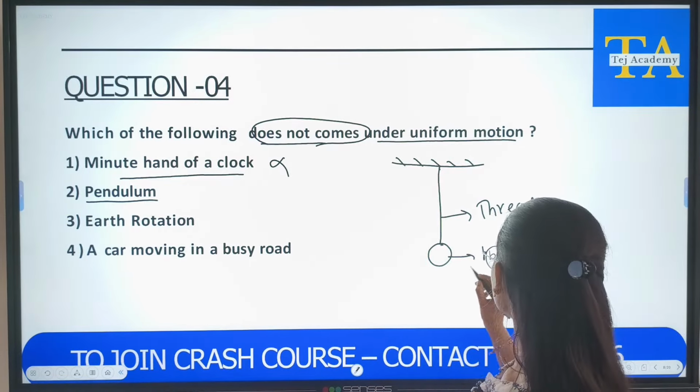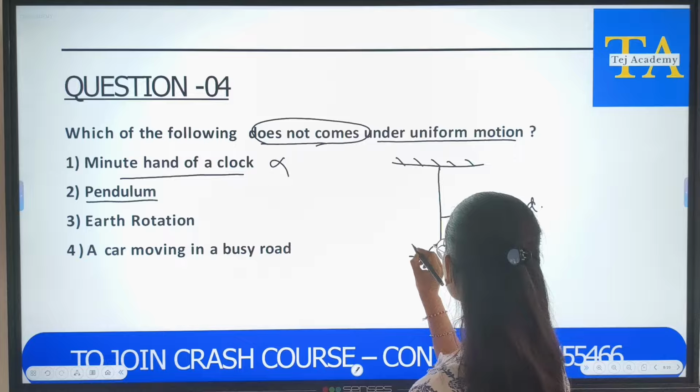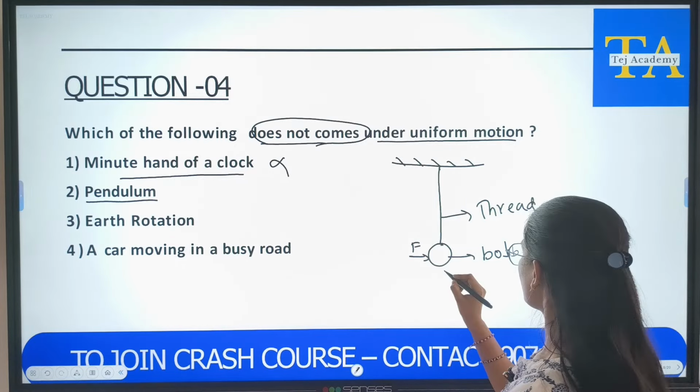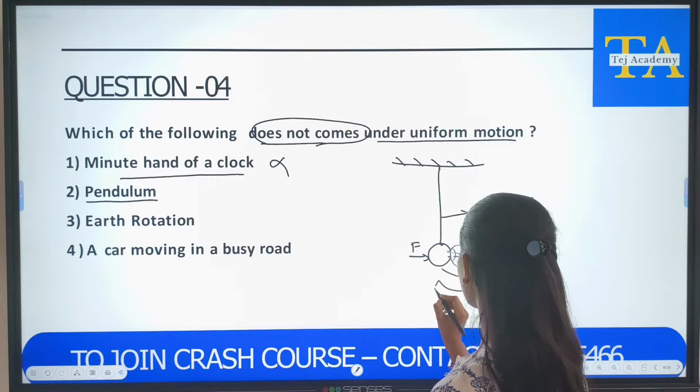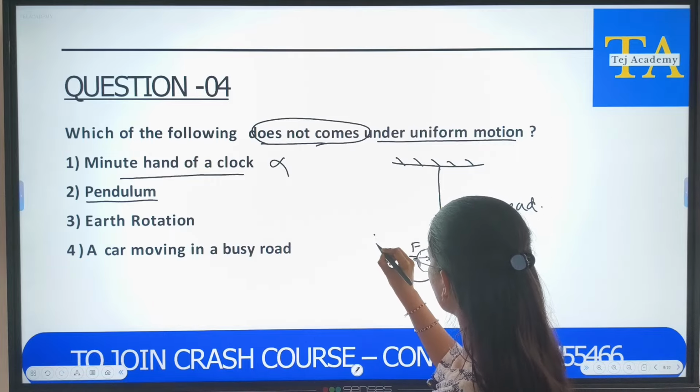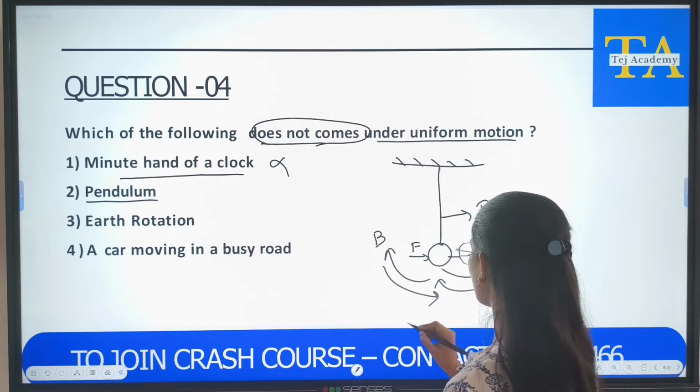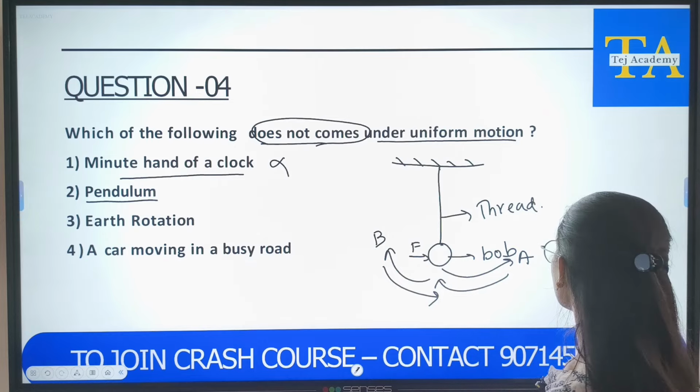If you give some force here, it will move to some point A and come back here, and again move to B and come back.